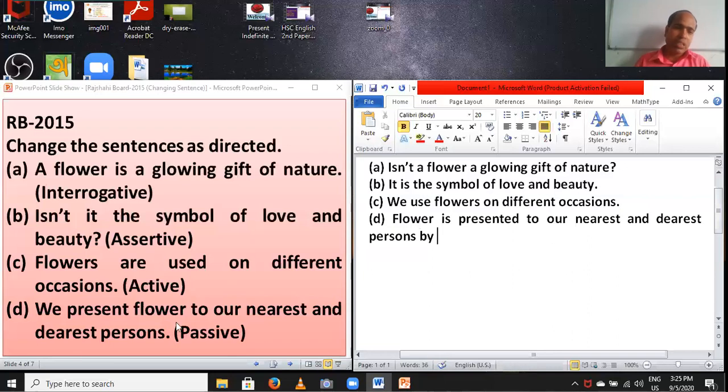And you have to set "by", because the subject is personal. Here it is a personal subject, so you have to set the object instead of "we": us. Dear students, I hope you have understood better. Going to the next step.